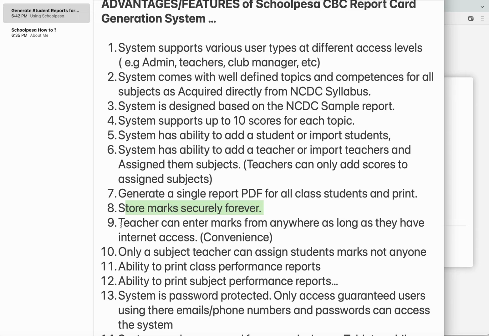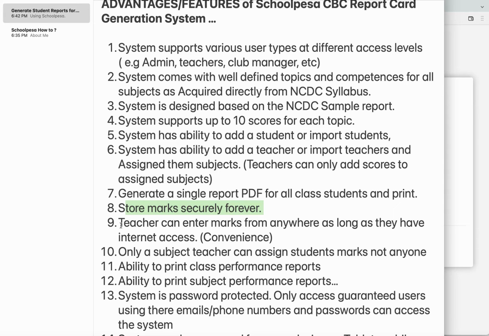Number 9 is that the teacher can enter marks from anywhere they are. If they are at their home, they can enter marks from anywhere they are, since the system is online and can be easily accessed from any device: your phone, your computer, your laptop, your tablet.